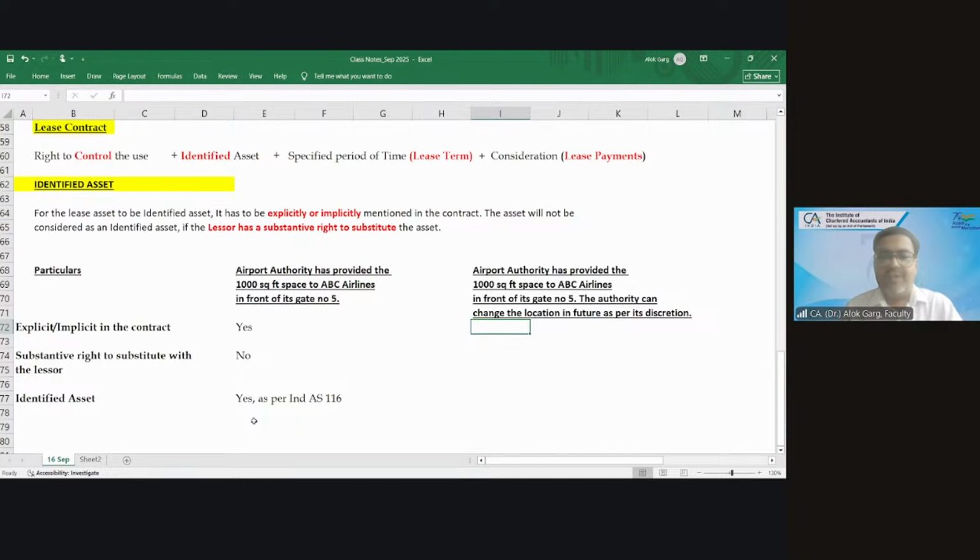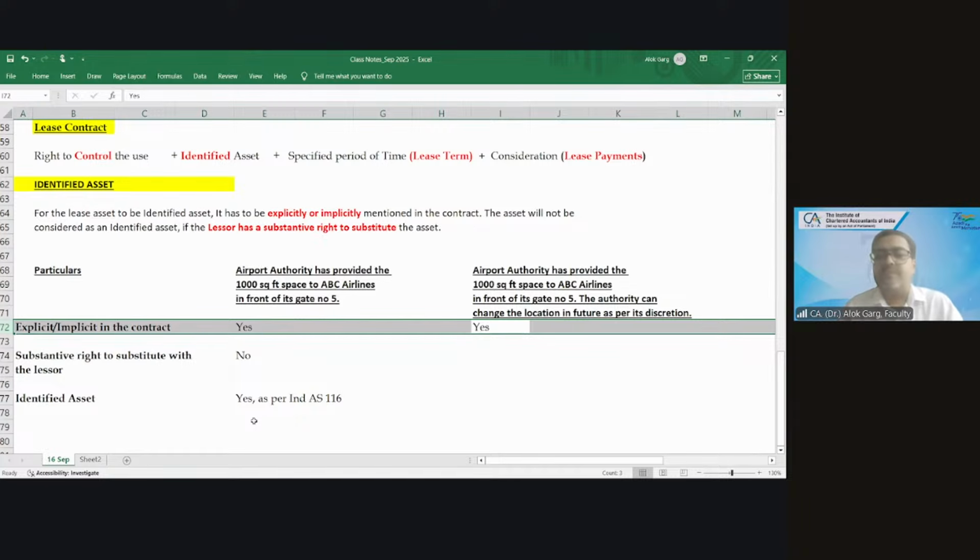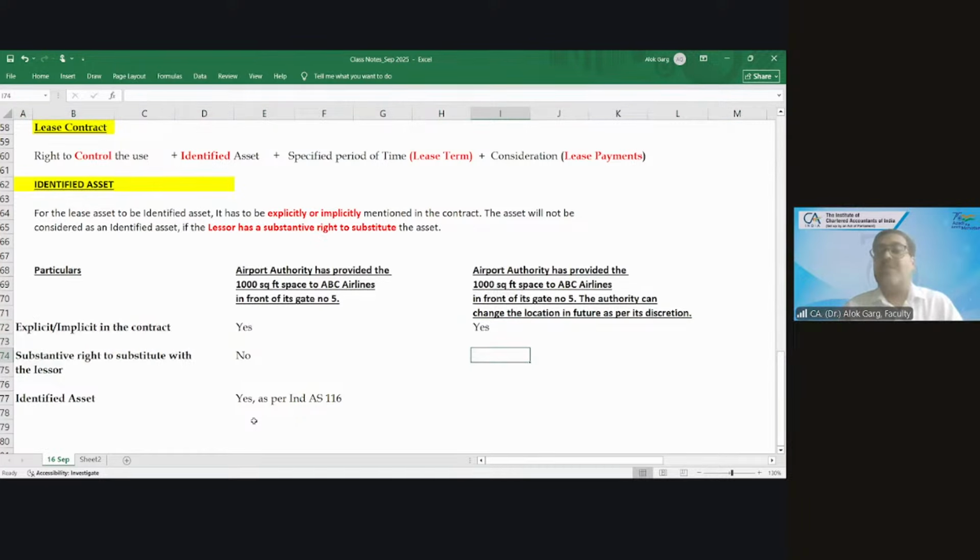So friends, first of all, whether it is explicit or implicit in the contract. Yes, it is. It is 1000 square feet in front of gate number 5. Tell me whether substantive right to substitute the asset is lying with the lessor. Yes, at any point of time, it is lying with the lessor throughout the period of use.